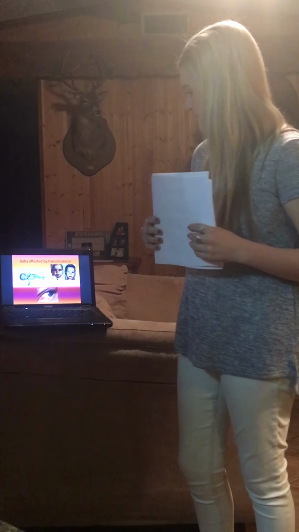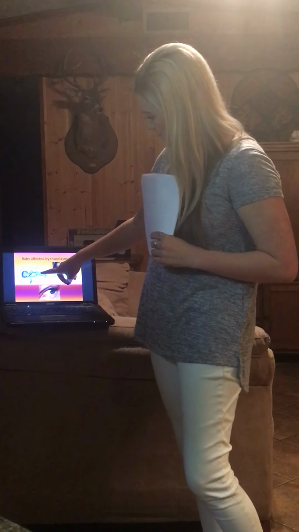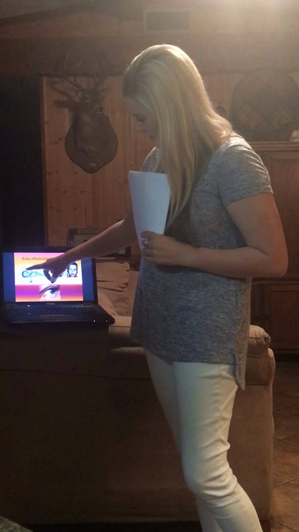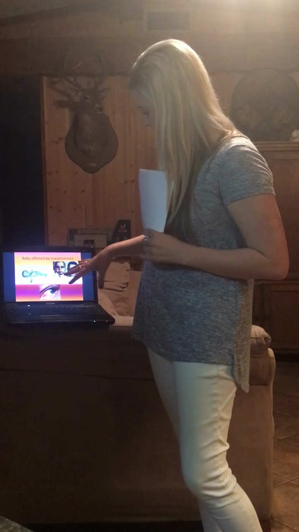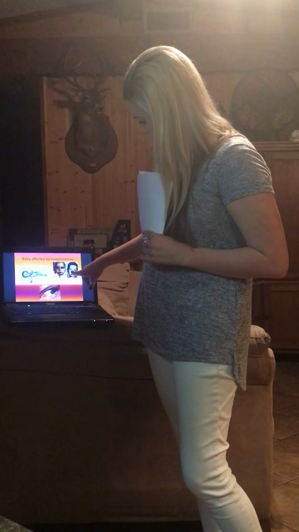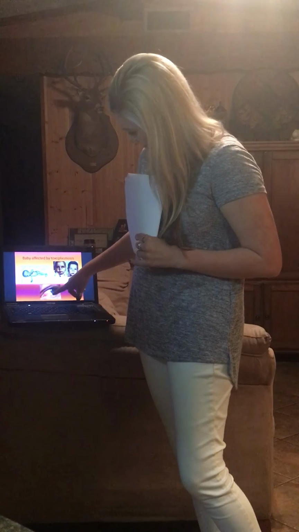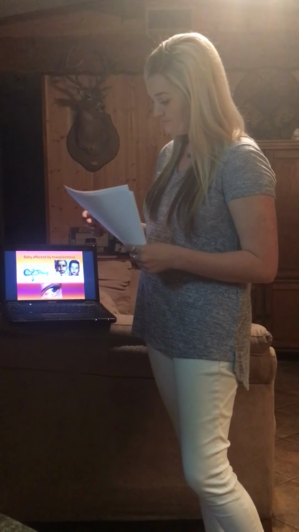These are some of the babies that have been affected by toxoplasmosis. This baby has hydrocephalus, which is an enlarged brain. This baby has been affected in the eye. One eye you can see is bigger than the other. This one right here has jaundice in its eye. You can see the yellowing of the eye.